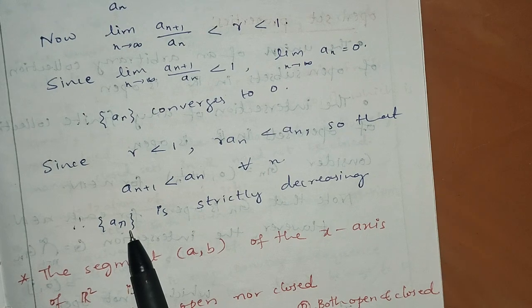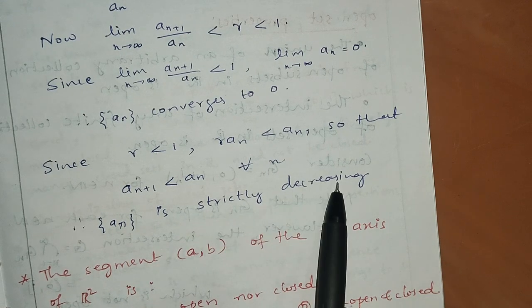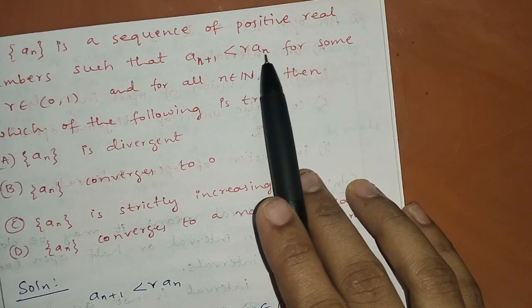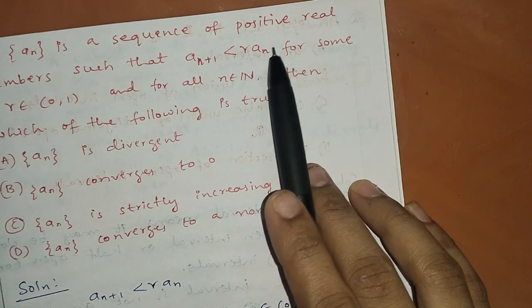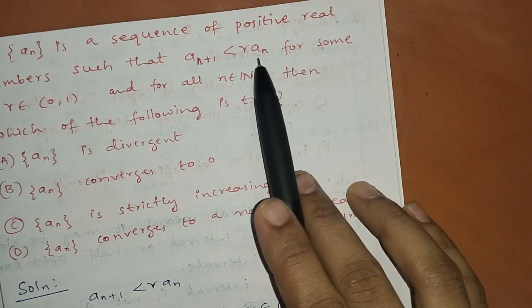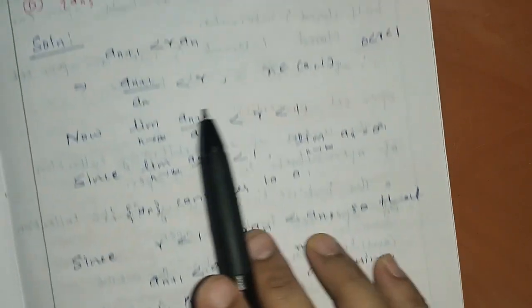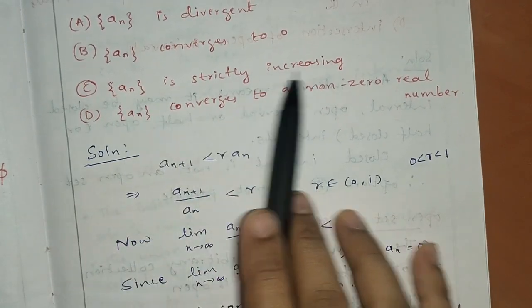Therefore, the sequence an is strictly decreasing. This is why they have given an plus 1 is less than r into an, and this r into an is less than an because r is less than 1. So an is a strictly decreasing sequence. So the option that an is a strictly increasing sequence is also wrong.